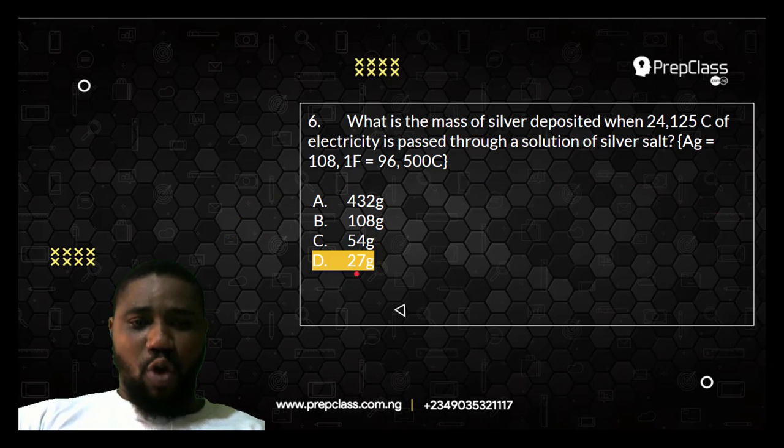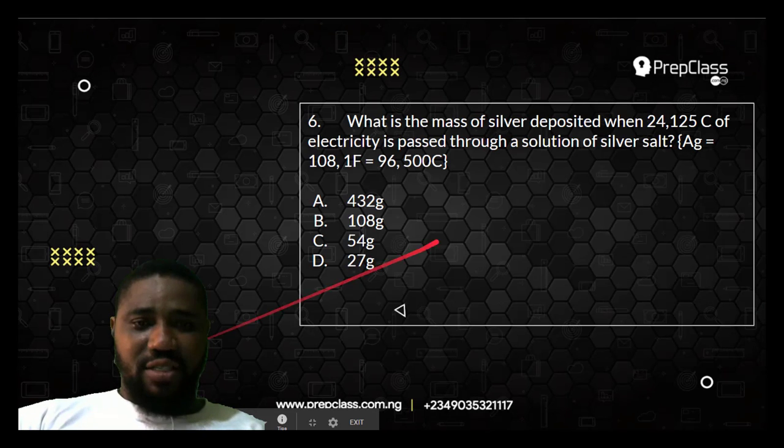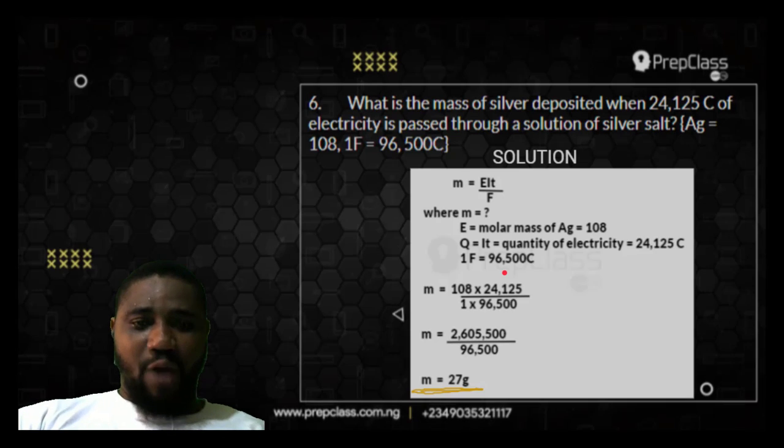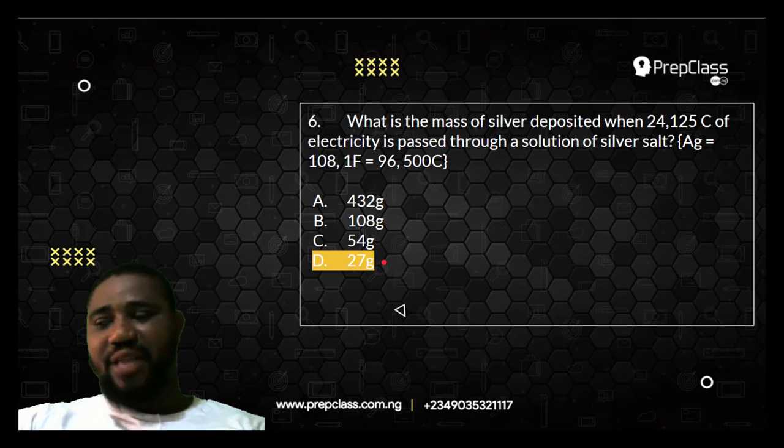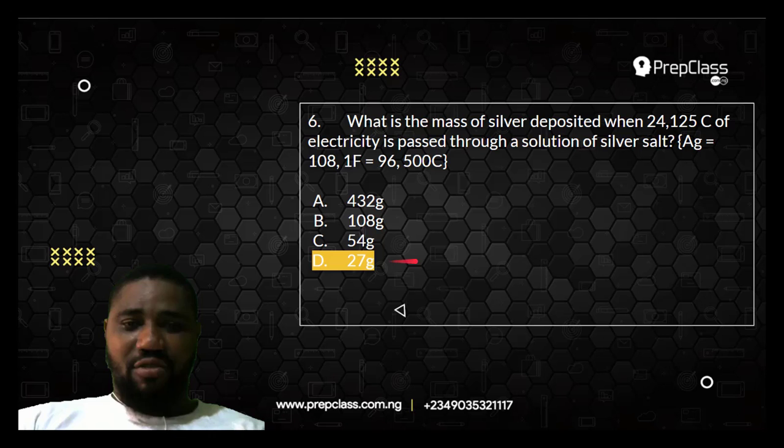Let's move on. So what's now the correct option? The correct option is D. You can see here they've given us the options: 432 gram, 108 gram, 554 gram, 27 gram. After we finished solving it, we got our answer as 27 grams. So the correct answer here is 27 gram.